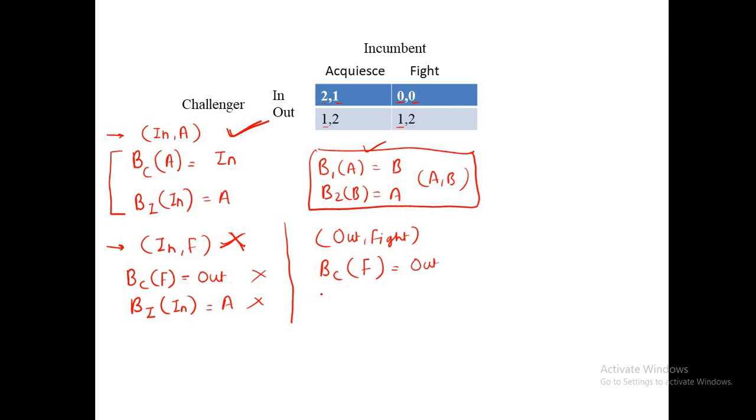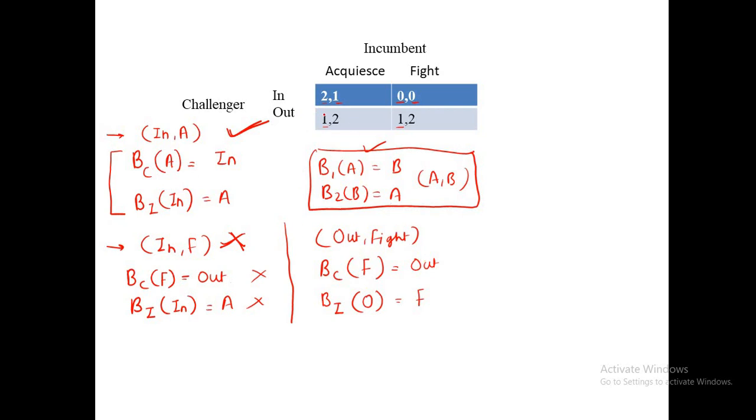Should be out. And what condition needs to be satisfied for the incumbent? So the best response function for the incumbent, when the other player is taking the action of out, should be what? The fight. Okay, so we check it: is the BCF equal to out or not?